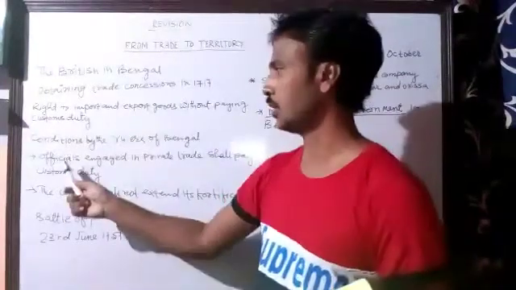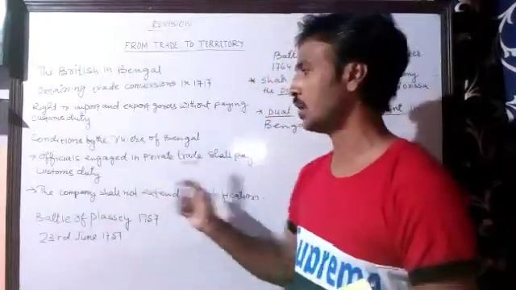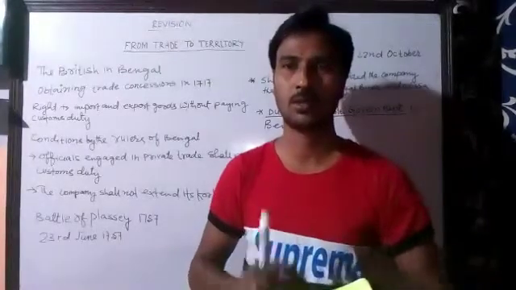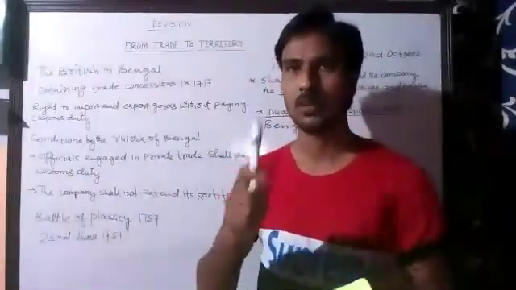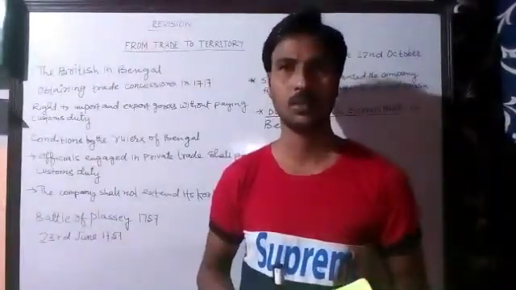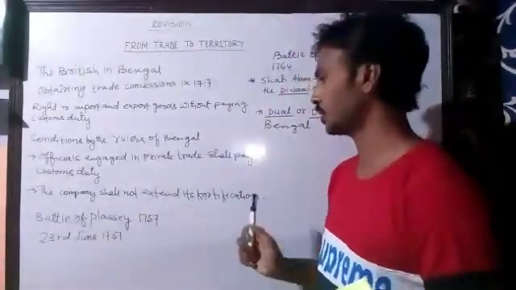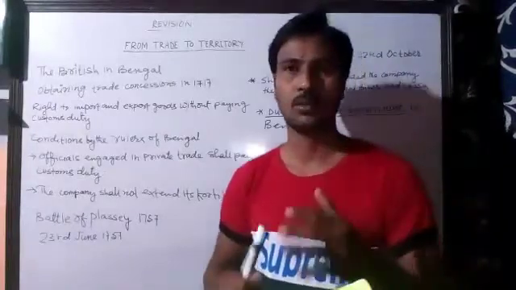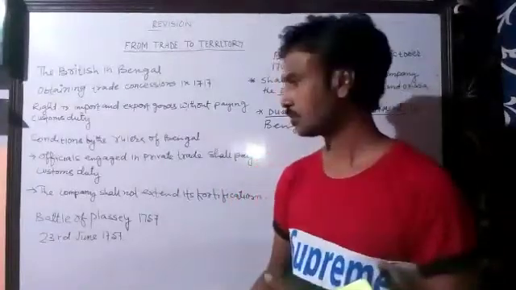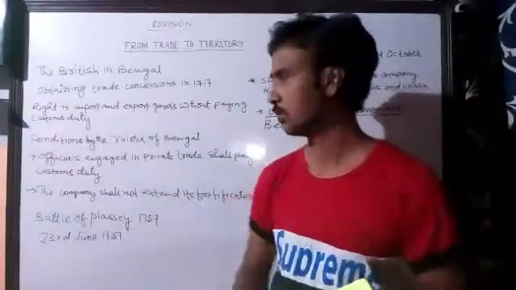The first condition was that the company's officials who engaged in private trade shall pay the custom duty to Bengal. The second condition was that the company should not extend its fortification in Bengal. They should not increase their area in Bengal. So these were the two conditions put by the rulers of Bengal in front of the East India Company.